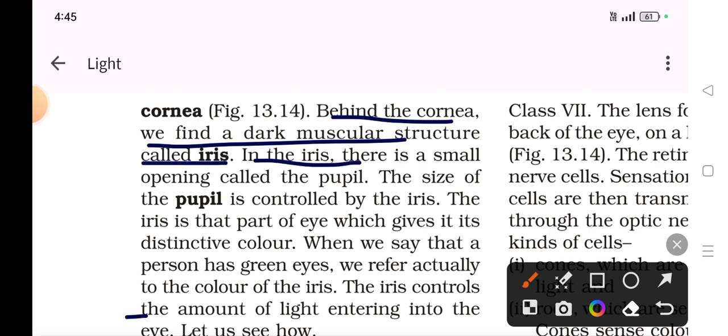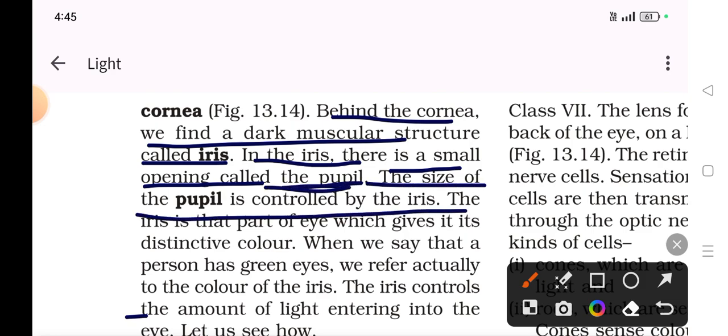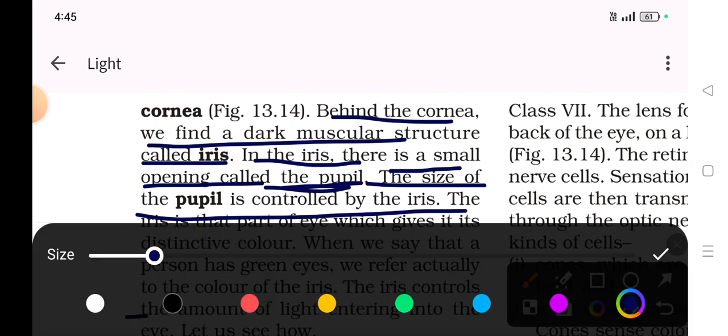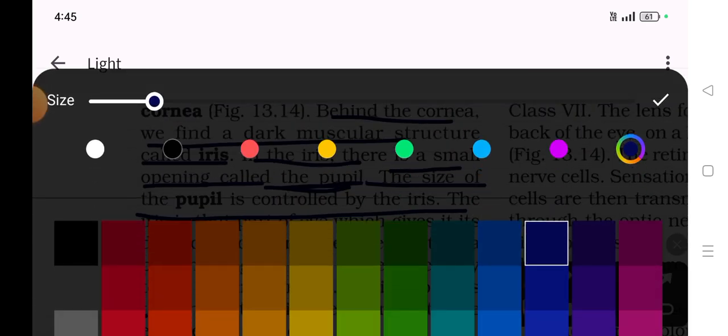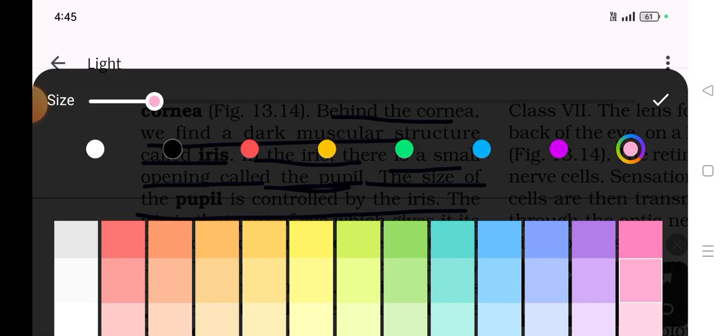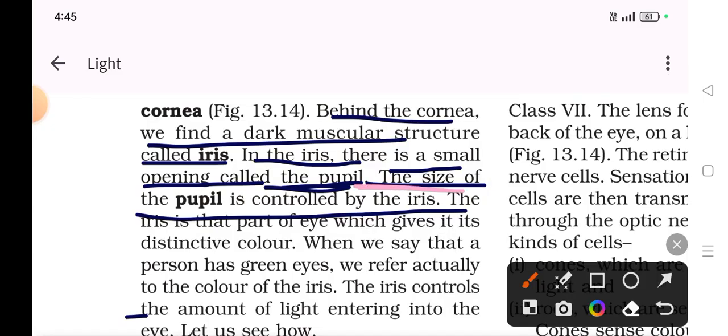In the iris, there is a small opening called the pupil. The size of the pupil is controlled by the iris. So this is an important definition. What was it? The size of the pupil is controlled by the iris.